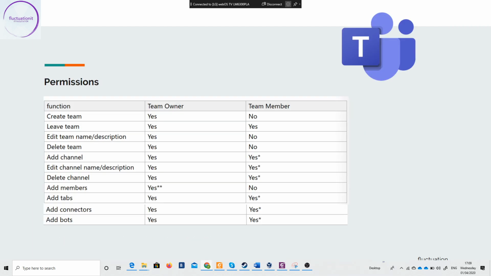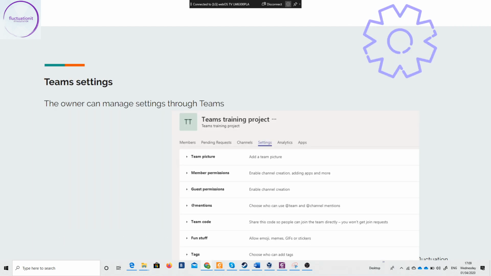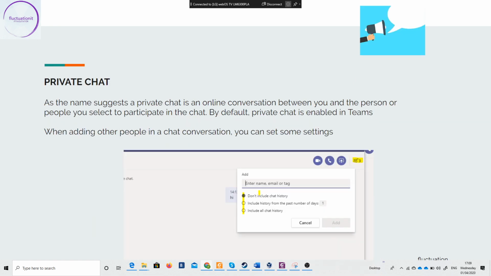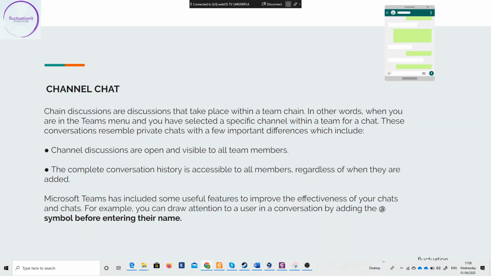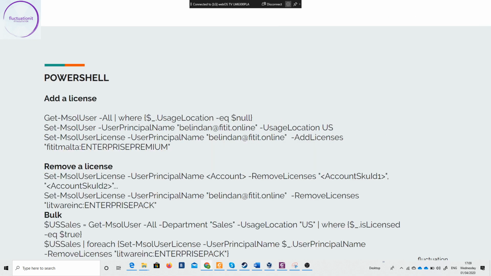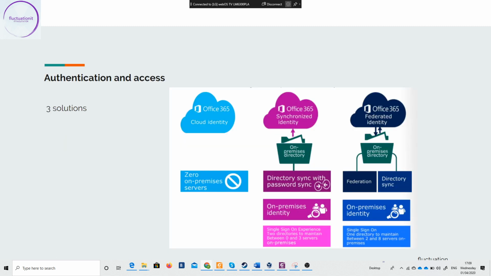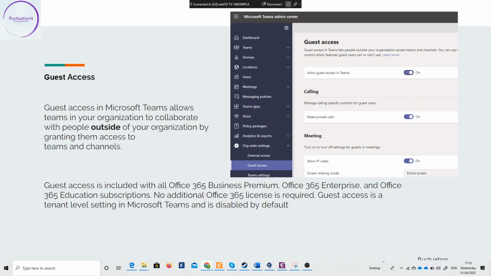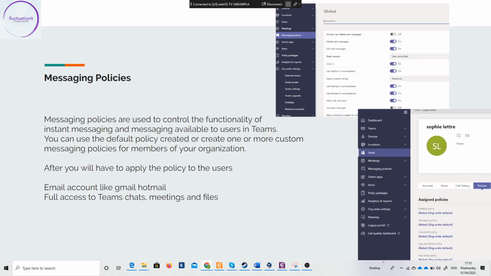So Teams: how to set the permissions, the team settings, the channels, what is private chat, what is channel chat, and of course authentication and access. How do you add a license, grant users access to Teams, the different ways to access the solution with authentication, the guest access, and of course policies.